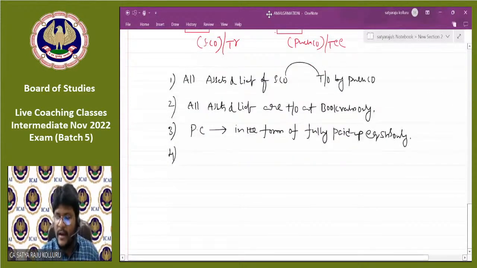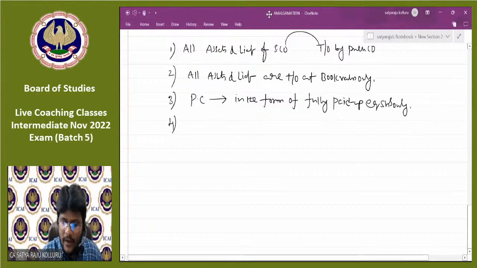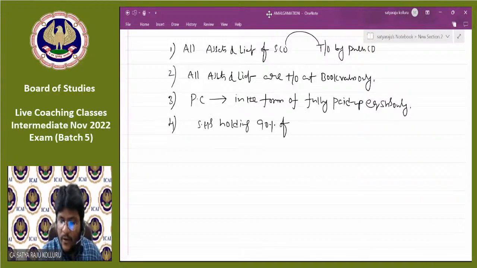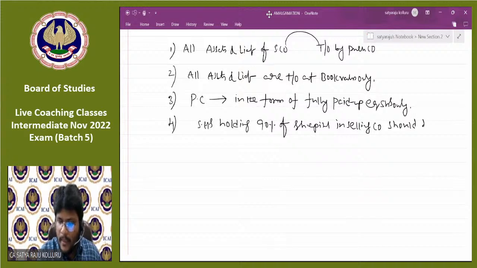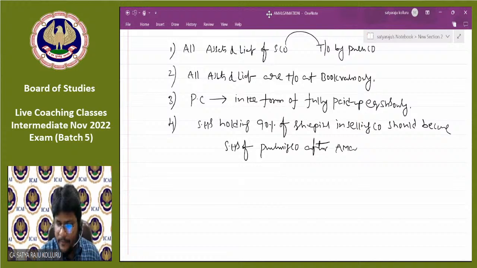The same point I'm putting here, please concentrate. I will explain one more time, no worries. Shareholders holding 90% of share capital in the selling company should become shareholders of the purchasing company after amalgamation.